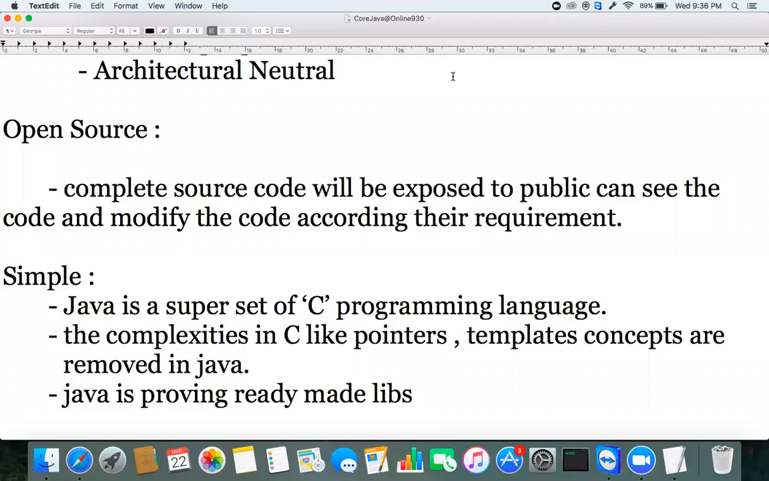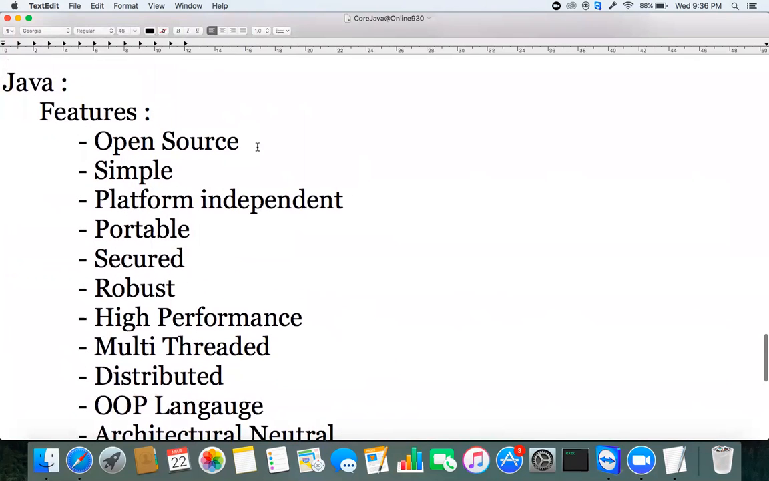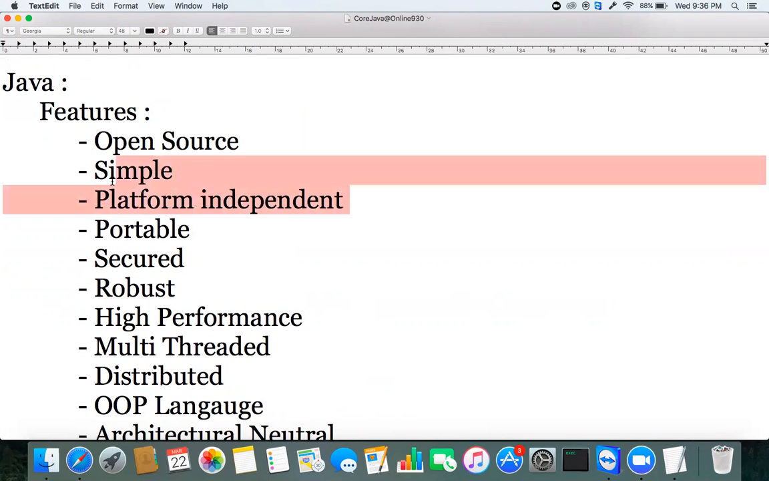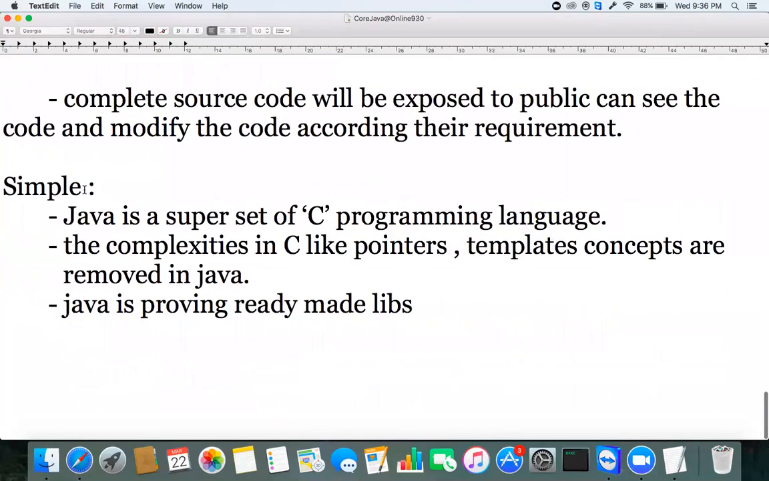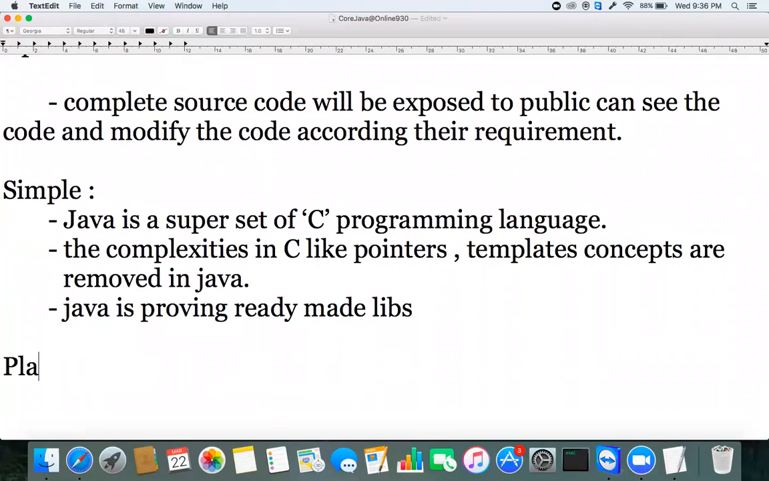We'll continue the Java features part. What is the next feature of Java? The next feature of Java is platform independent. Platform independent is another feature of Java. Let's see what is meant by platform independent.